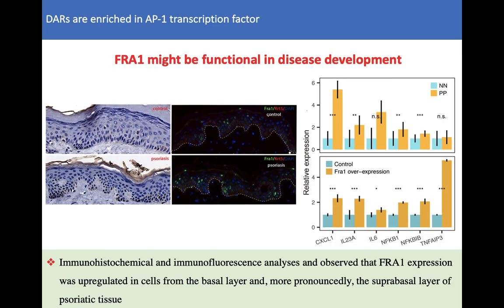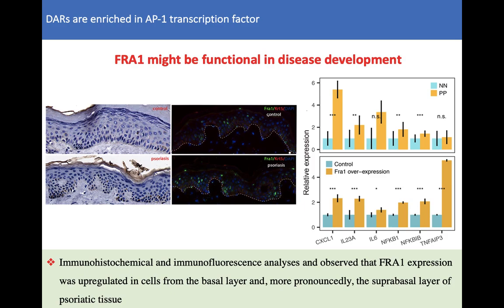Immunohistochemical and immunofluorescence analysis observed that FROM1 expression was upregulated in cells from the basal layer and looks more pronounced in the subbasal layer of the psoriatic skin tissues. We then overexpressed FROM1 in NHEK cells and performed RNA-seq.